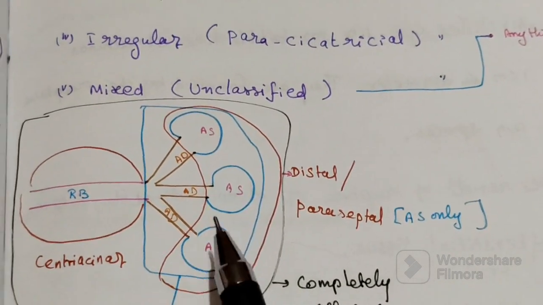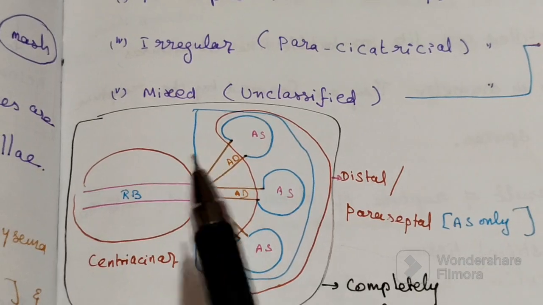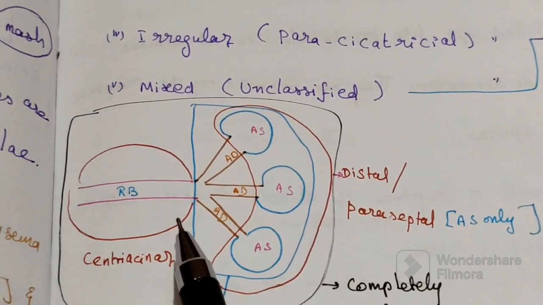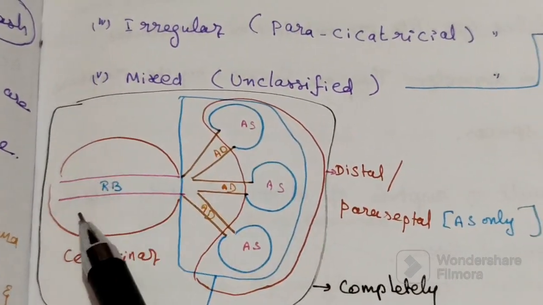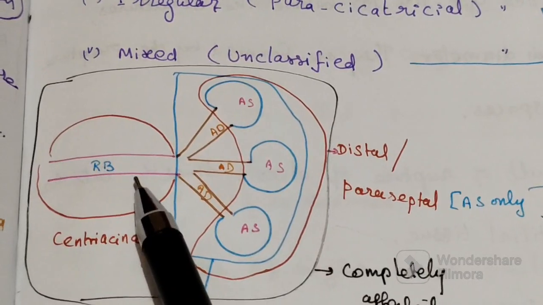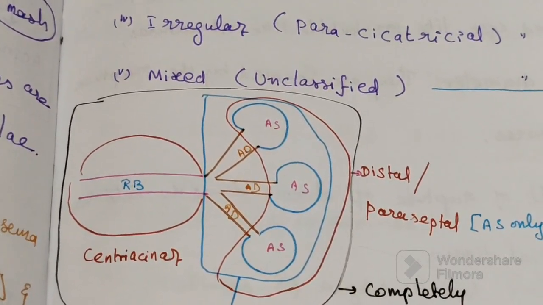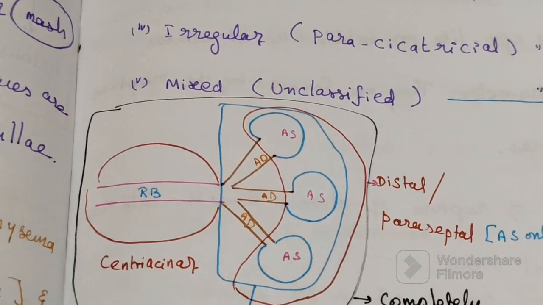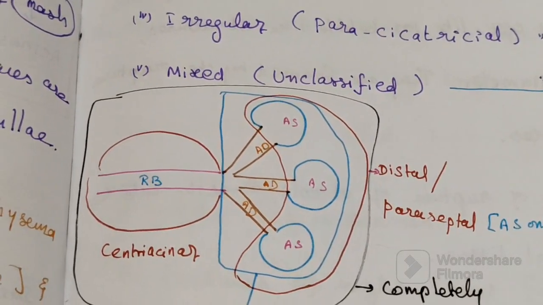So see the overall diagram of the acinus. Only the respiratory bronchioles are dilating and other things are not dilating. The respiratory bronchioles are in the center, the central structure, and everything arises from it.